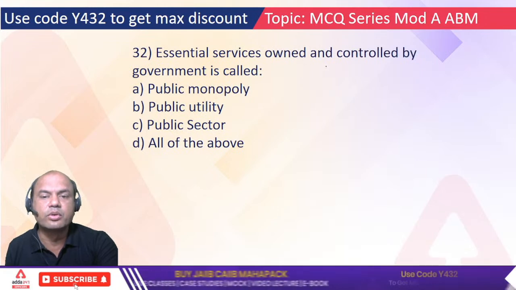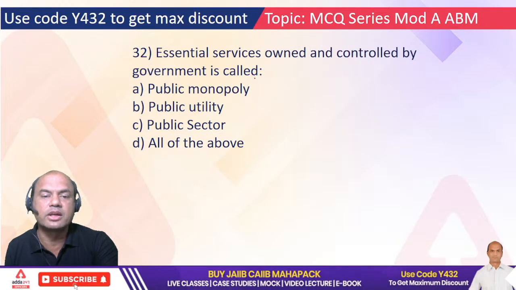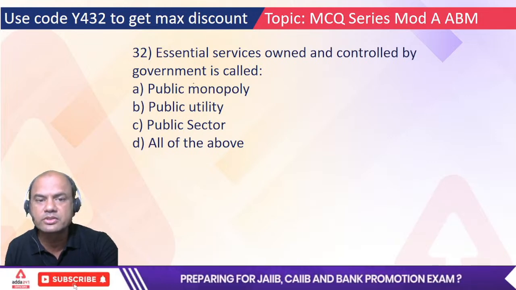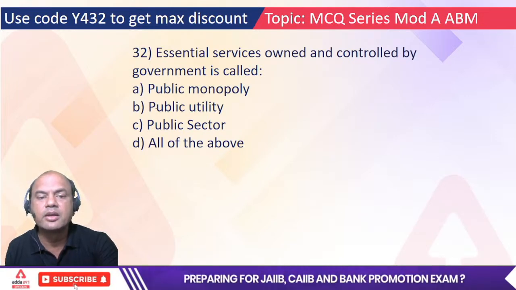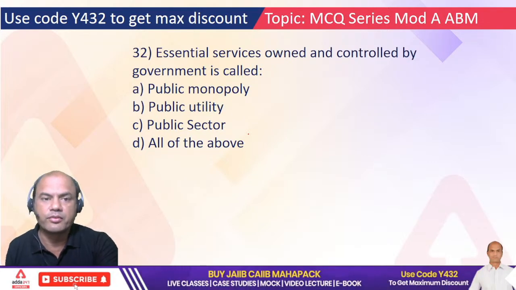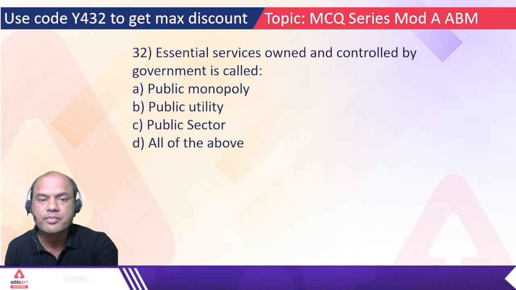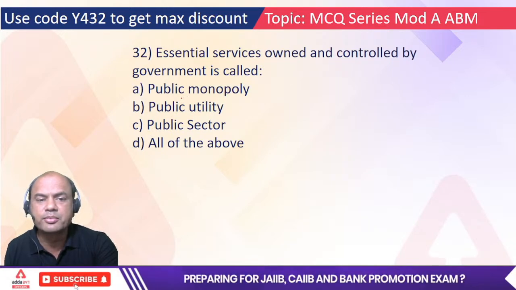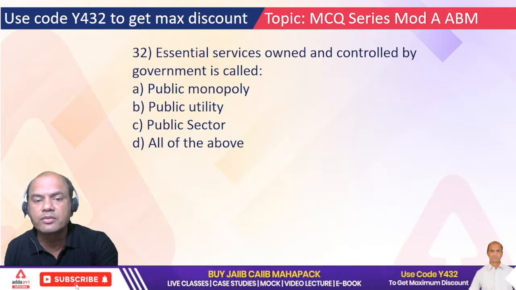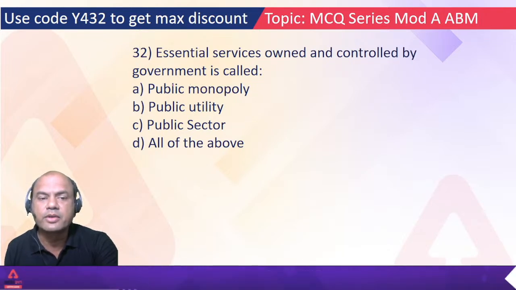Essential services owned and controlled by government are called what? Who owns the government, or who is owned by the government? It's called what? Public monopoly, public utility, public sector, or all of the above. Very similar terms. Which is the correct one then? Tick fast.